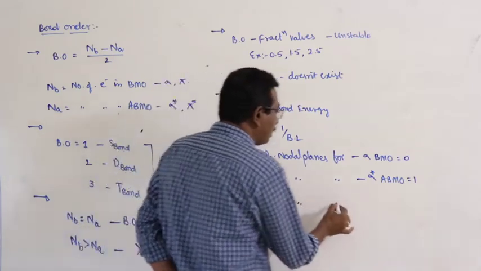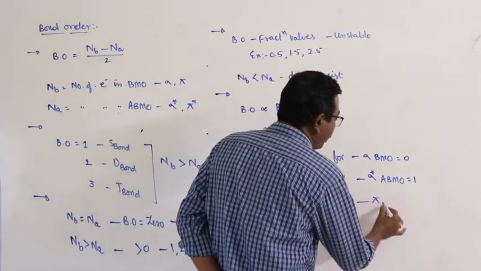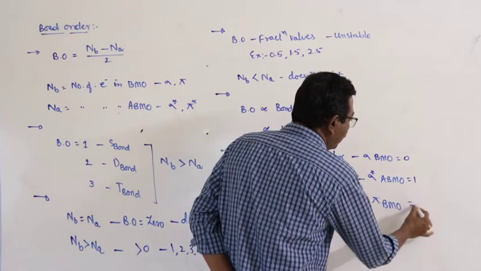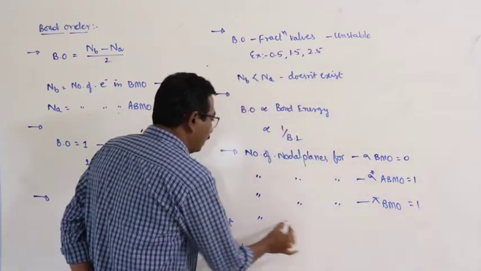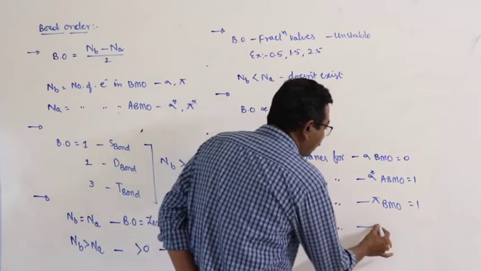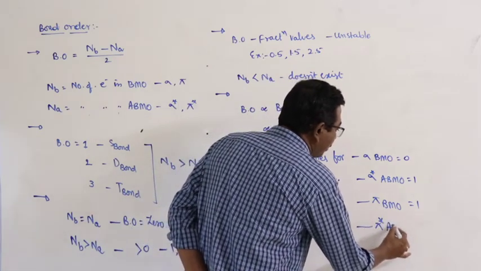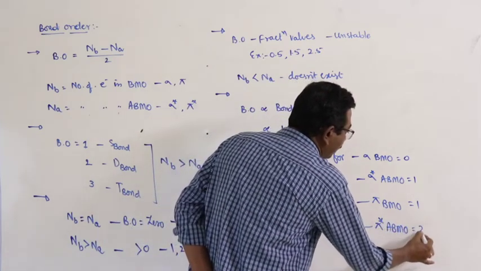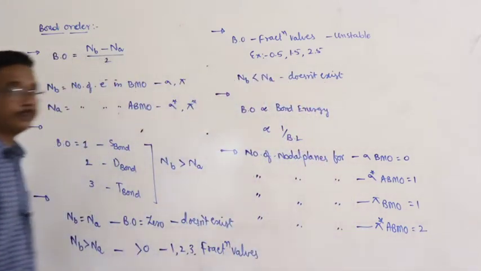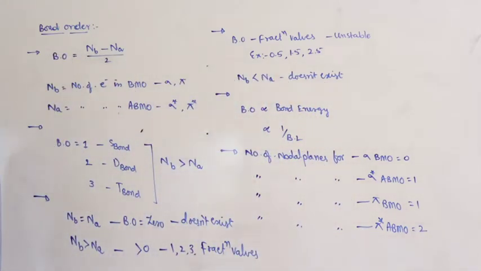The number of nodal planes for pi bonding molecular orbitals is equal to 1. The number of nodal planes for pi star anti-bonding molecular orbitals is equal to 2.